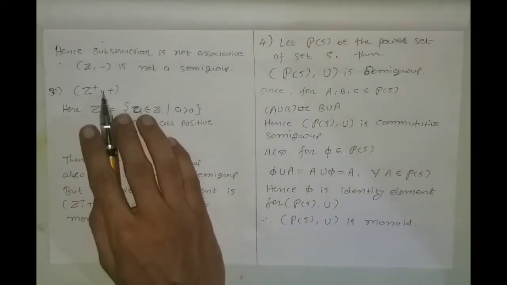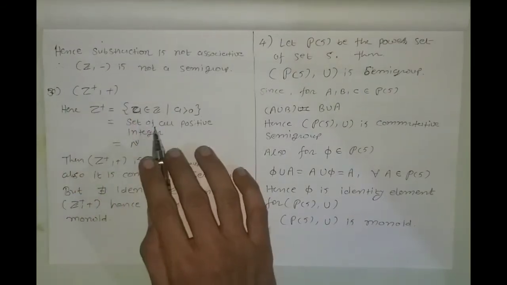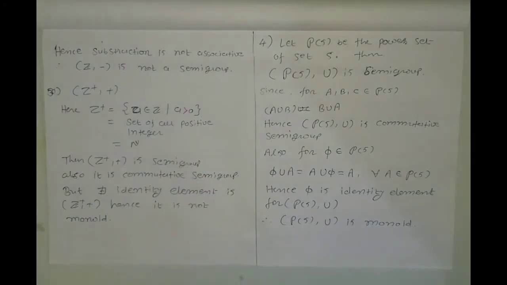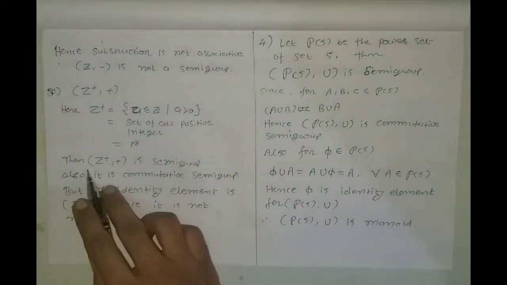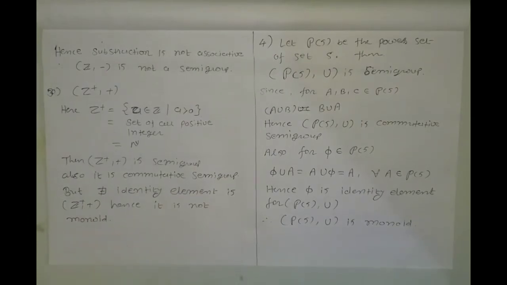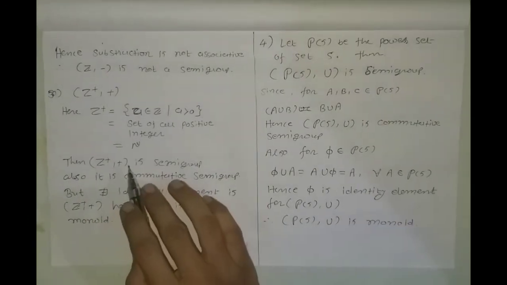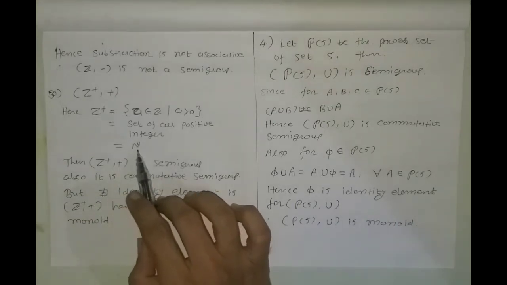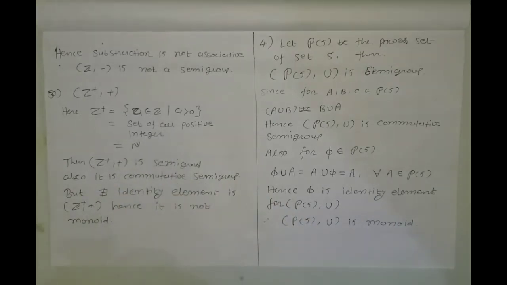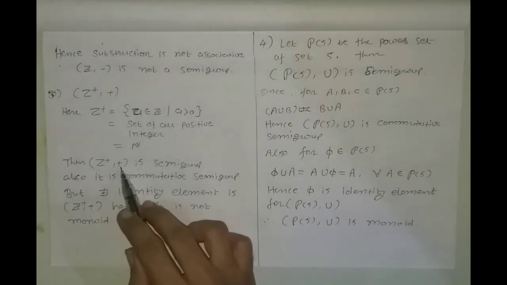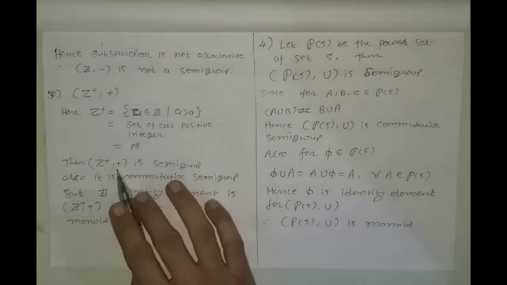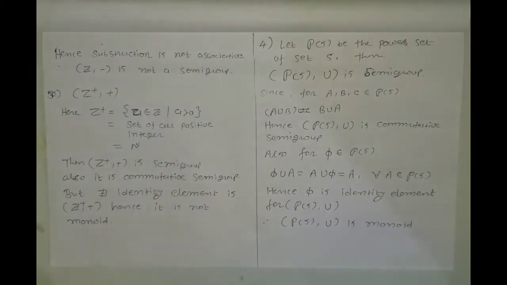Now Z plus plus. Z plus plus means the set of all positive integers, that is, the set of all natural numbers. Now (Z plus plus, +) is a semigroup. Also it is commutative, because addition is associative as well as commutative.